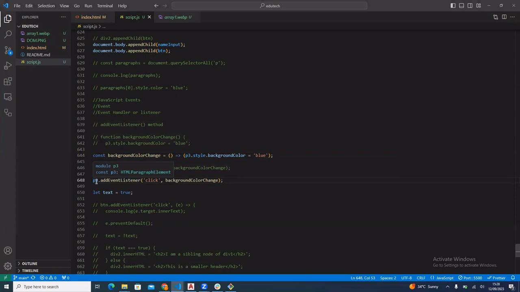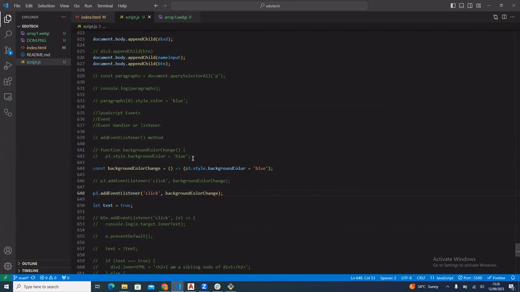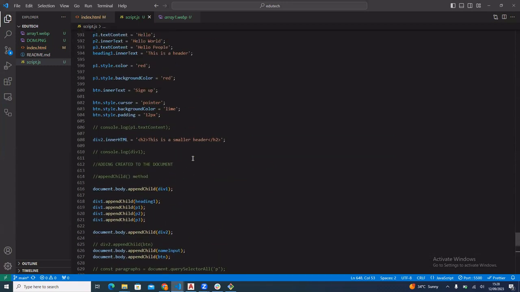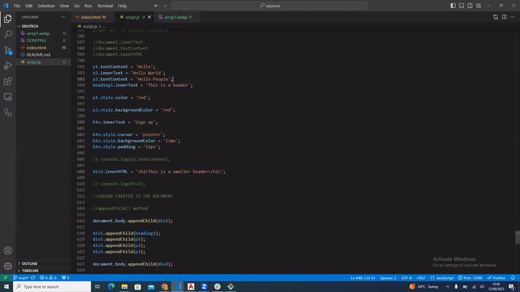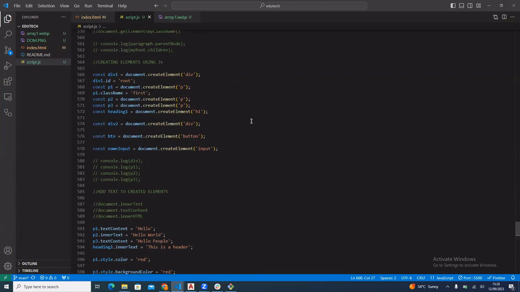But what is P3? If there was no P3 in my browser, JavaScript will throw an error and tell me that there is no P3. But if you go up, you see where I created a P3 element. This is where I created it first before I started assigning it to.